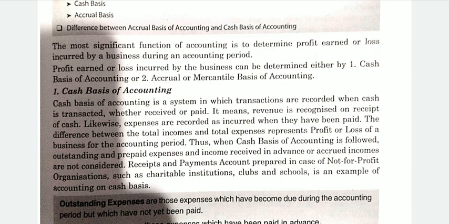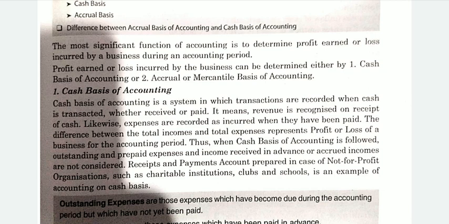But in cash system, although that salary belongs to the April month, our financial year has ended by 31st March, right? So that advance salary, or which has not become due yet, those transactions are not considered in this cash basis of accounting.